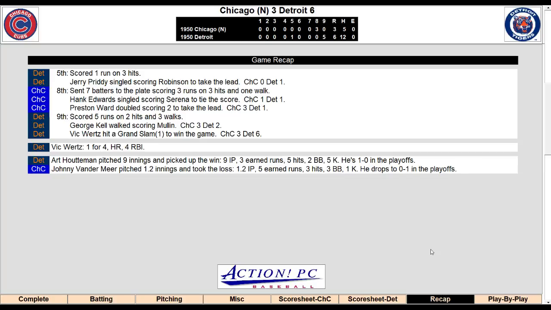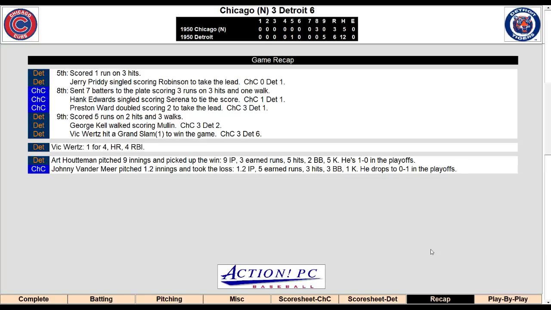Detroit scored 5 runs on 2 hits and 3 walks. George Kell walked, scoring Mullen, 3-2. Then Vic Wertz hit the walk-off game-winning grand salami. Detroit escapes defeat, 6-3, on the grand slam by Vic Wertz. The Cubs, who thought they had victory, saw it snatched from them and got the agony of defeat instead. Tigers get the thrill of victory. Cubs, the agony of defeat.